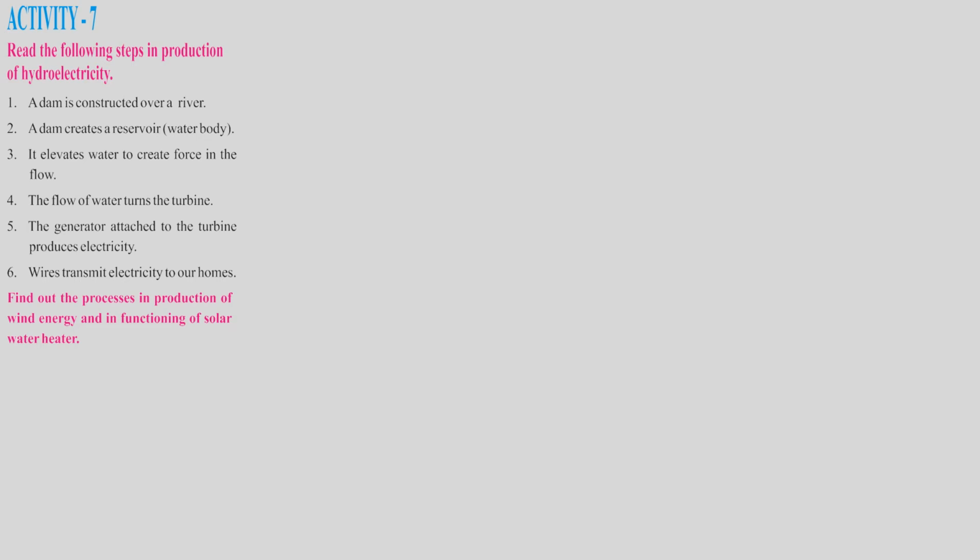It elevates water to create force in the flow. If you have ever visited Willingdon Dam in Junagadh, children, you can see when the water level comes up during the rainy season, it falls directly and you can see the force of the water coming from up.